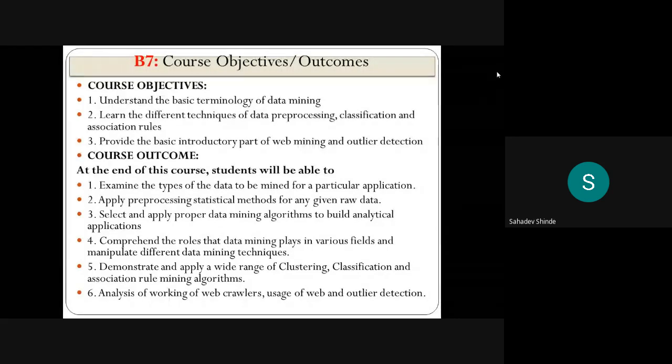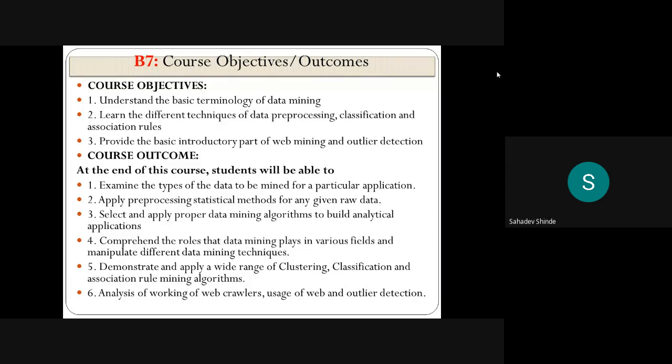Now the sixth one is that we can analyze the working of web crawlers, usage of web, and outlier detection, after studying the seventh and eighth chapters, that is web mining and outlier detection.